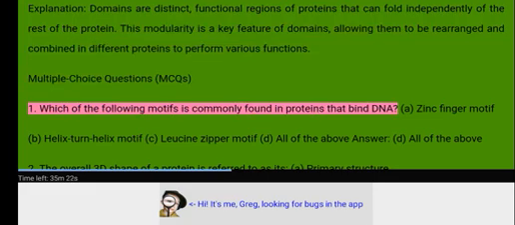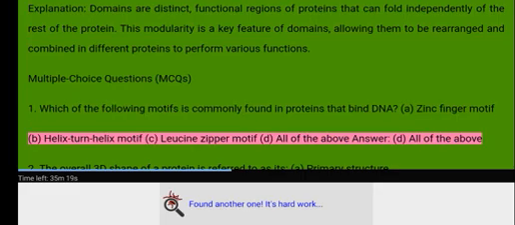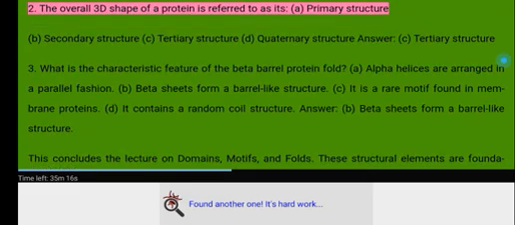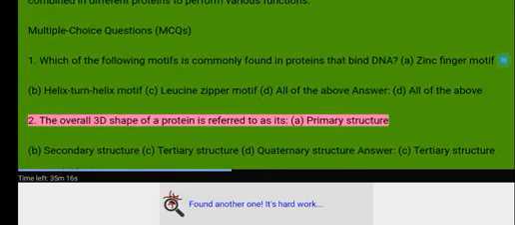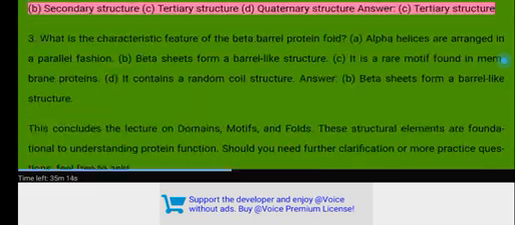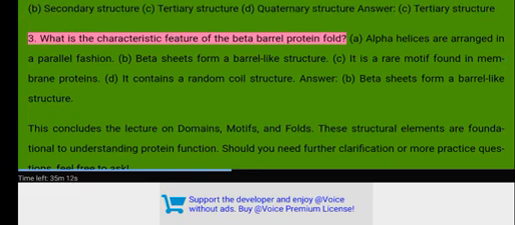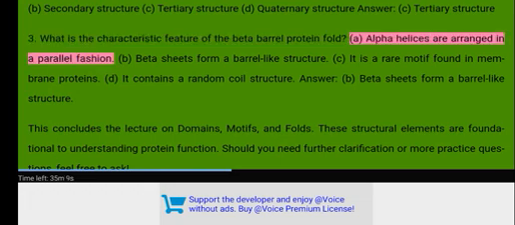MCQs. 1. Which of the following motifs is commonly found in proteins that bind DNA? A. Zinc finger motif. B. Helix turn helix motif. C. Leucine zipper motif. D. All of the above. Answer. D. All of the above. 2. The overall 3D shape of a protein is referred to as its: A. Primary structure. B. Secondary structure. C. Tertiary structure. D. Quaternary structure. Answer. C. Tertiary structure. 3. What is the characteristic feature of the beta barrel protein fold? A. Alpha helices are arranged in a parallel fashion. B.